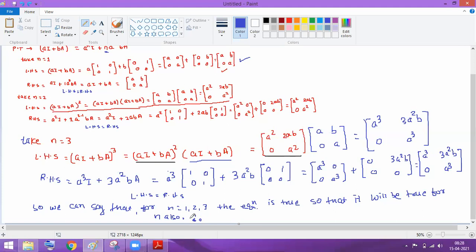Valid for n also, and you can write down that it implies (I plus bA) to the power n must be equal to a to the power n I, okay, plus n a to the power n minus 1 into b into A. Okay, and you can write down here proved. So this is the basic method to prove this.